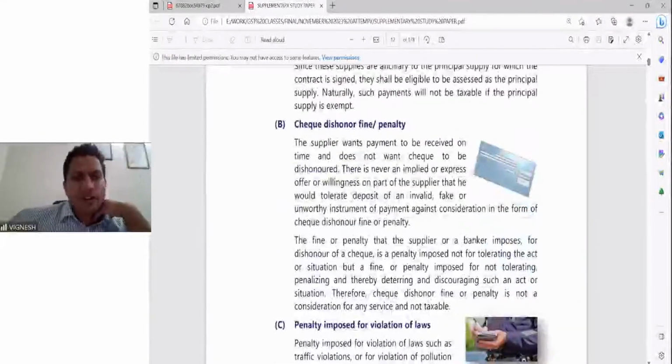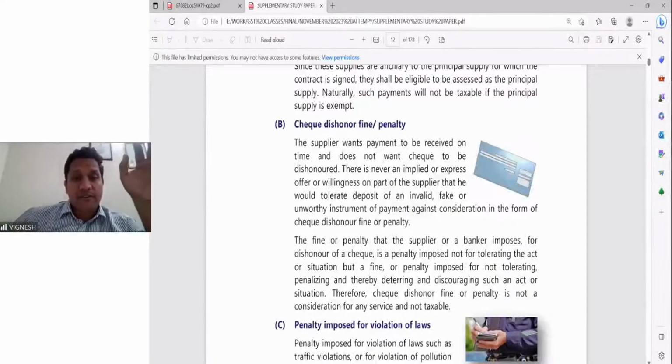Check dishonor, fine or penalty. The supplier wants payment to be received and does not want the check to be dishonored. There is never a contract saying that if you dishonor the check, there is a fine. The fine is imposed for not tolerating the situation. Therefore, check dishonor is not a consideration and not taxable.